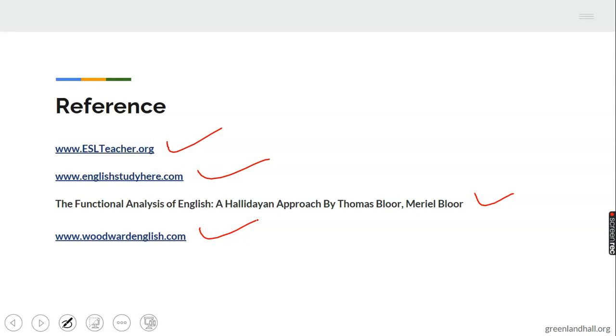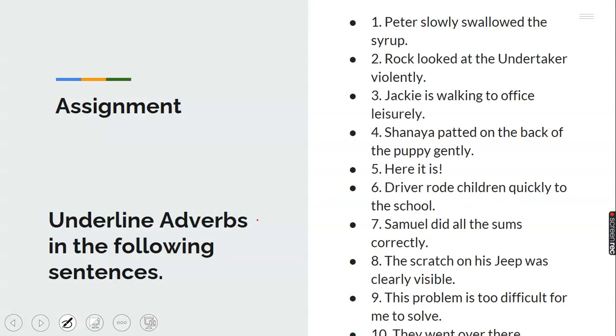And before I leave, please, this assignment should be done and submitted before next class. You are to underline all adverbs in these sentences. Like number one, let me try number one for you. Peter slowly swallowed the syrup. The first thing is look for something that has ly. That's the first thing you should do. Look for something that has ly, which is here.